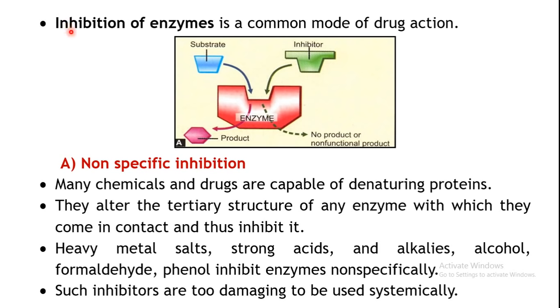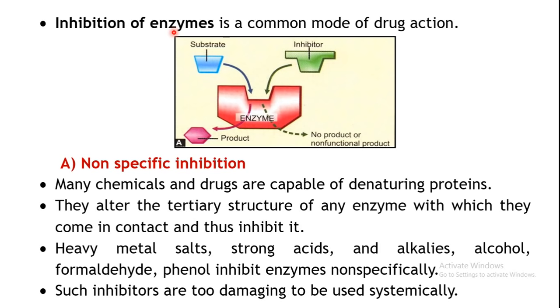Then, clinically, this is very important: inhibition of the enzymes. This is the most common mode. Rather than stimulation of any enzyme, inhibition of enzymes is the most important mode of drug action. Stimulation can be done by endogenous substances or metabolites which are generated, or those which act as cofactors.